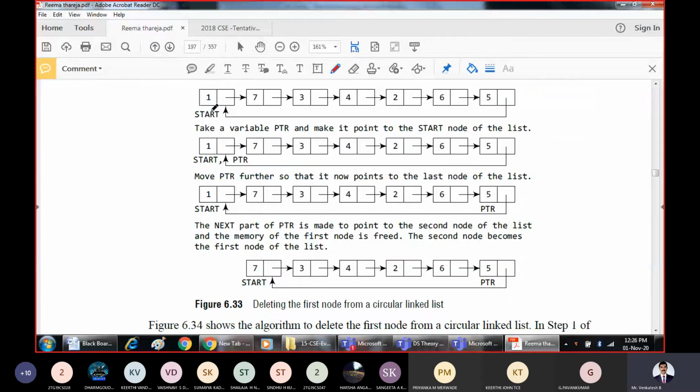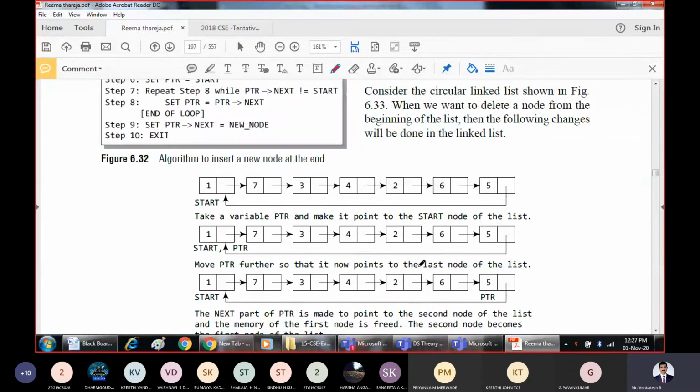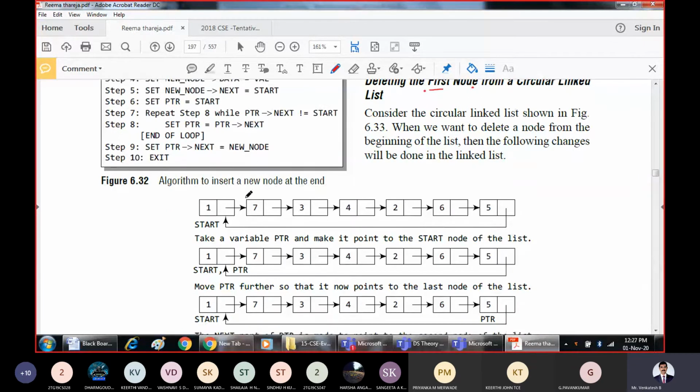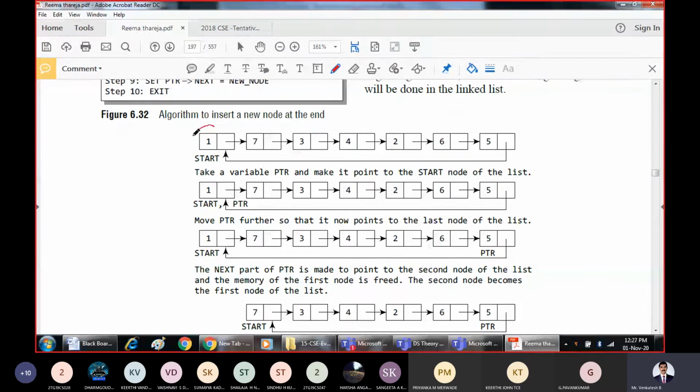See, this example will help us to understand. This is the scenario. Let us take the first scenario: deleting the first node from a circular linked list. That means you should delete this one without violating the property of the circular linked list. Take the pointer PTR as usual and move it to the last node.